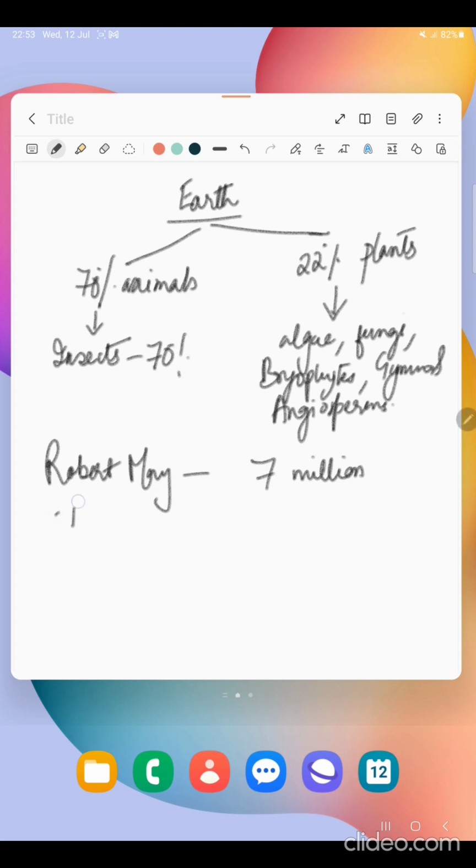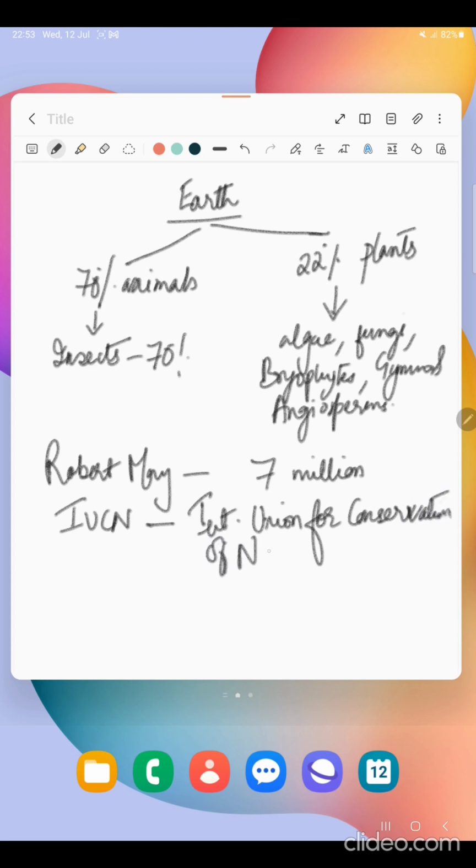Also, the full form of IUCN that you should remember is the International Union for Conservation of Nature and Natural Resources. So these two things you should remember.